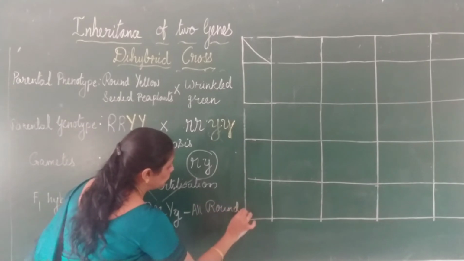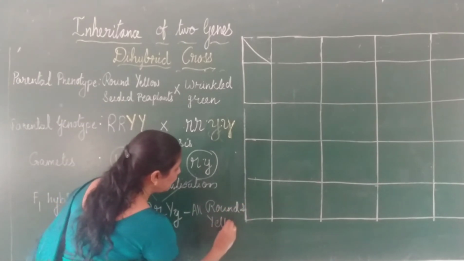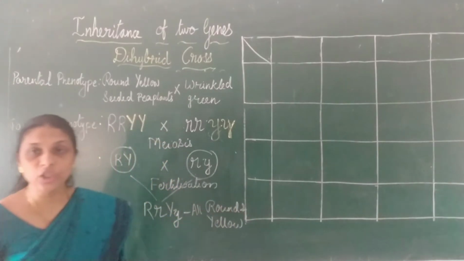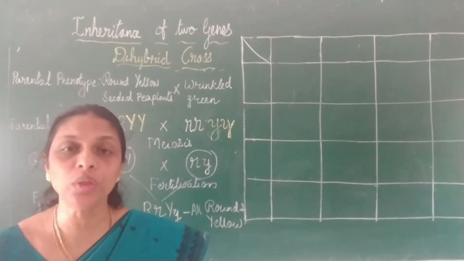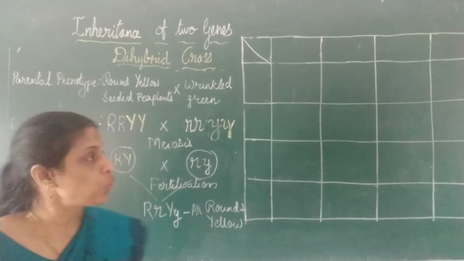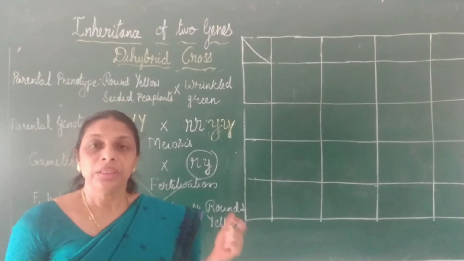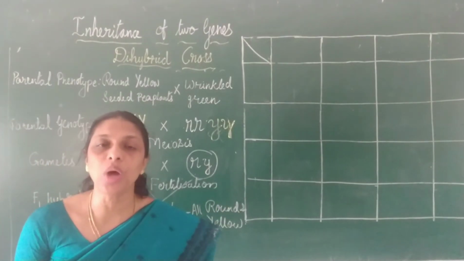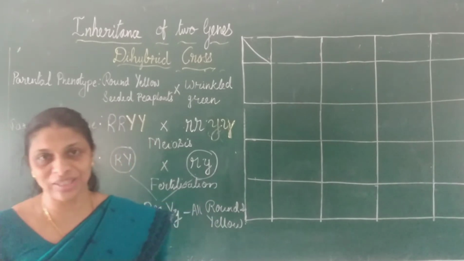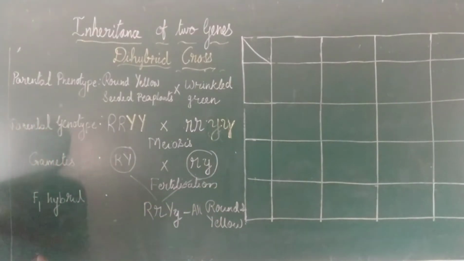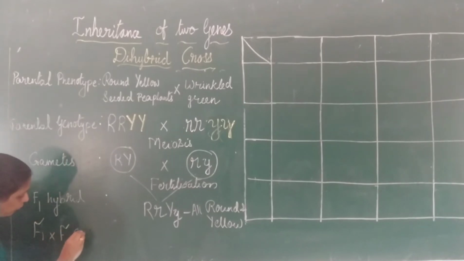All the pea plants produce round yellow seeds. Hope it's clear. So this is the F1 generation. Now what is the next step? The F1 plants were allowed to undergo self-pollination, isn't it? So the next step is F1 into F1 selfing.